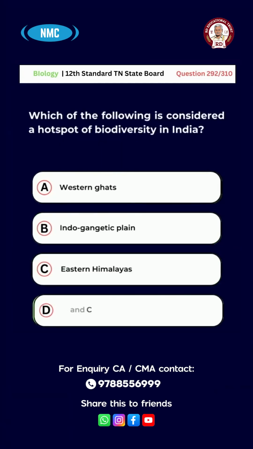Zoological park. Question number 292. Which one of the following is considered a hotspot of biodiversity in India? A. Western Ghats, B. Indo-Gangetic Plains, C. Eastern Himalayas, D. A and C. The right answer for this question is option D.